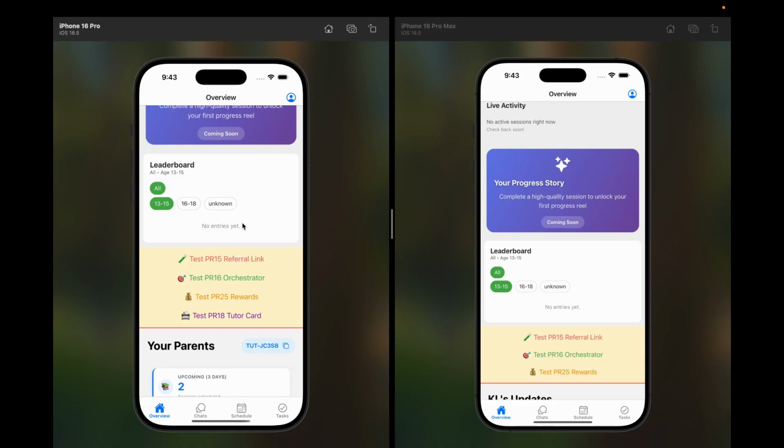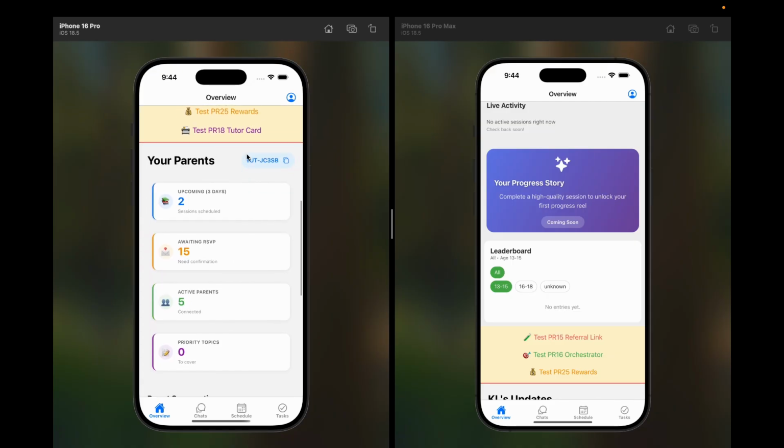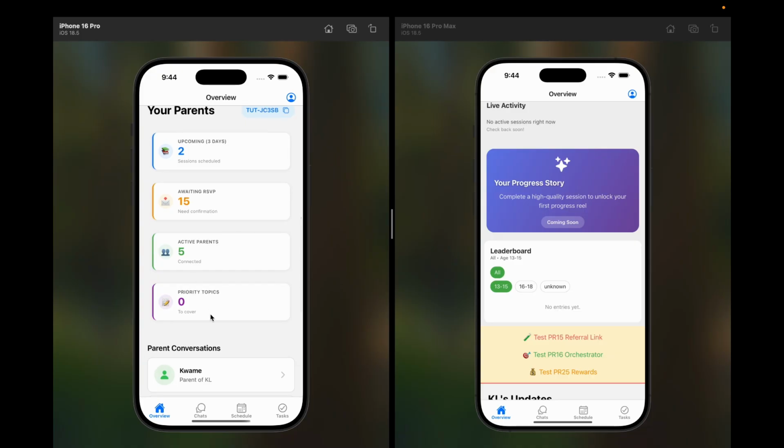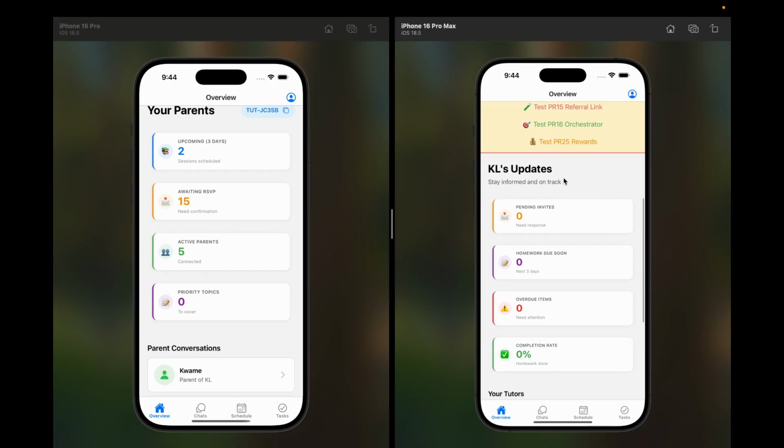On the left side, this is the tutor's view, so it can show your parents and how to contact them, so parent conversations as well. And the right side is about the parent's view, where they can see their information.